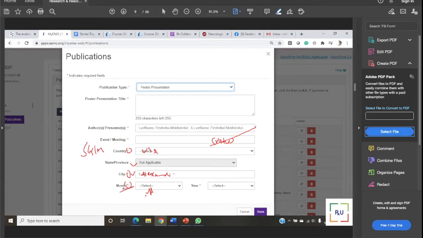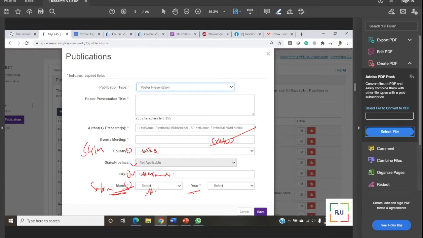Now, month of the conference. Whenever you are submitting to a conference, it will take like 6 to 8 months from submission for the conference to take place, right? In that case, people are asking, should I add the month of submission or the month when the conference is going to be held? If the conference is going to happen in April, May, June 2021, write that month. This is not the submission month. This is the month of the conference when it is going to be held.